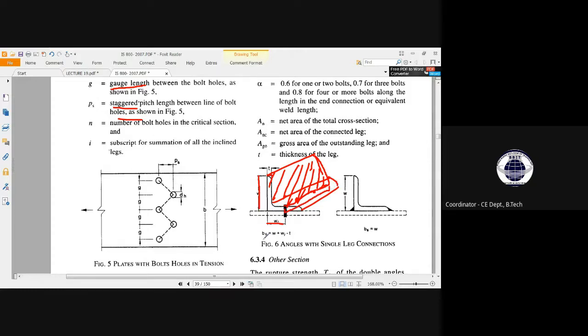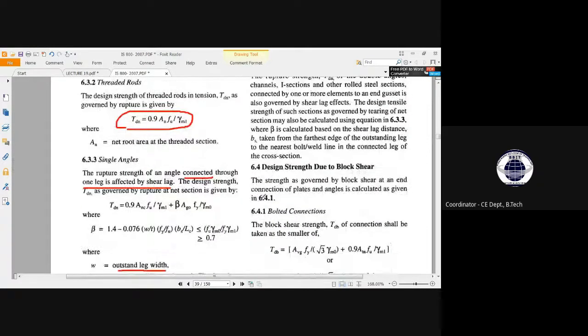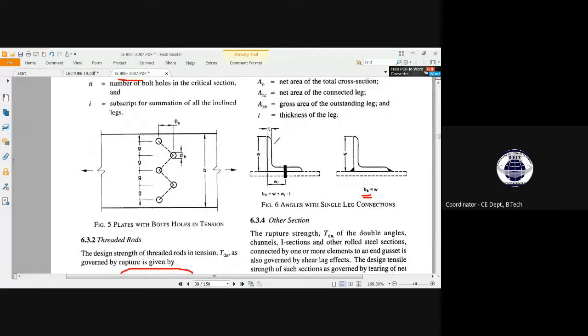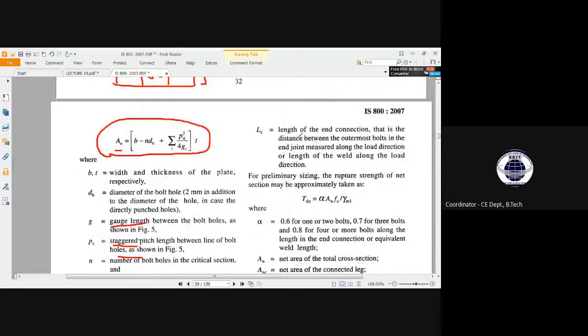So this will be the bs for the case of bolting connection, and for the welding connection, what will be bs? The total outstanding leg will be our bs, the shear lag. This leg is not at all affected by the shear. Okay, so let us go into this formulation. And Lc is the length of the end connection, meaning the throughout length which is connected here for end connection, that is the distance between the outermost bolts. So I will explain this while solving a numerical problem.